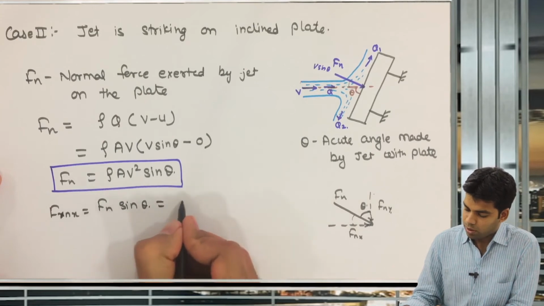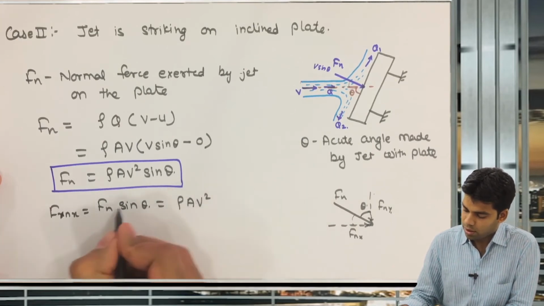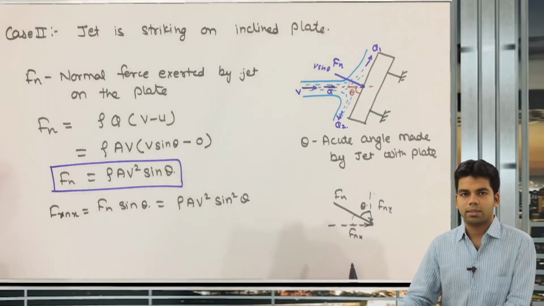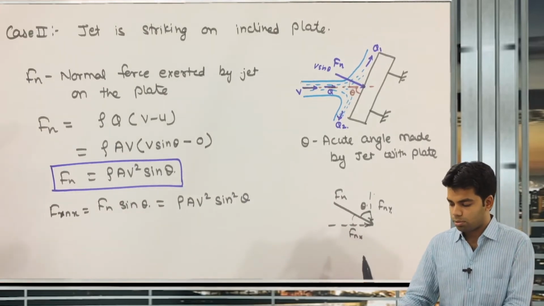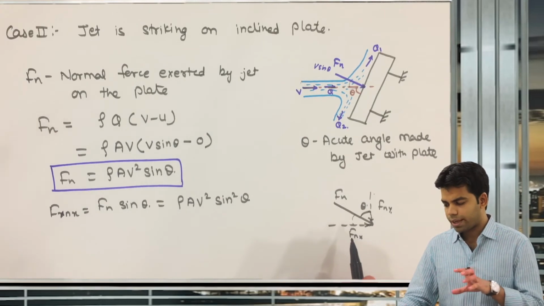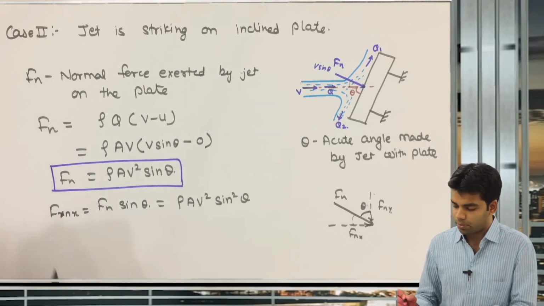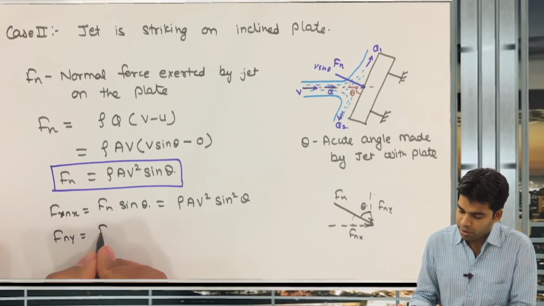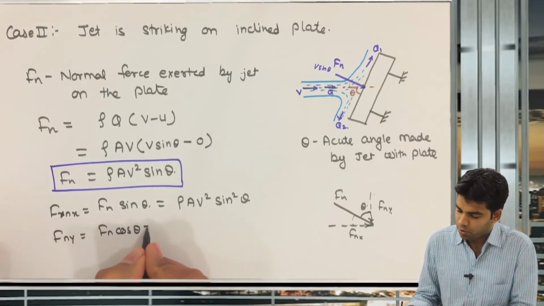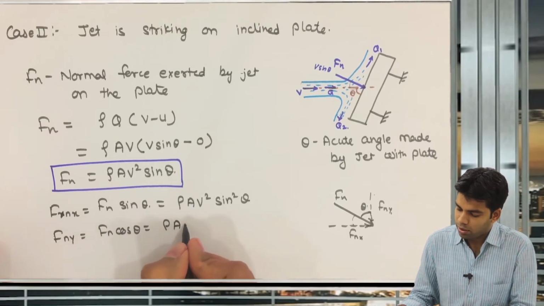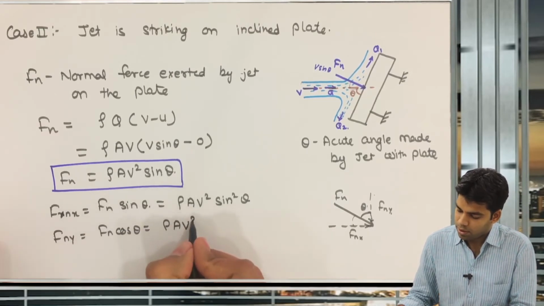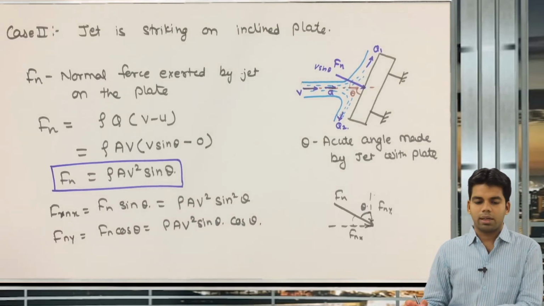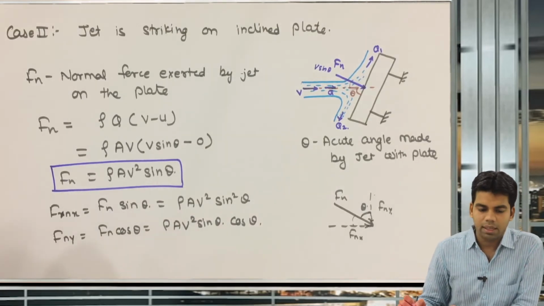So this will be equal to rho A V square sin theta into sin theta, sin square theta. This is Fnx, the x component of the normal force in the x direction. Similarly, the component of force in the y direction, Fny, will be equal to Fn cos of theta. So this will be equal to rho A V square into sin theta into cos of theta. Getting this? Okay, so this is nothing but Fnx and Fny.